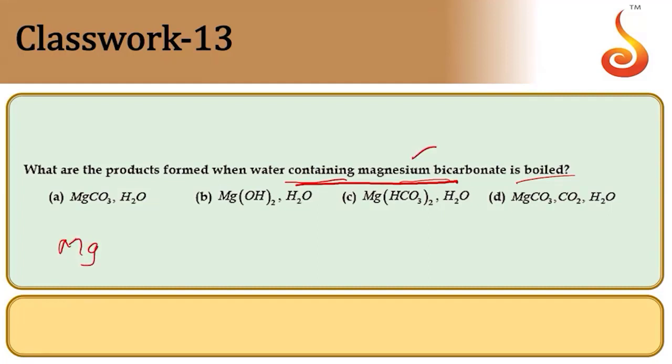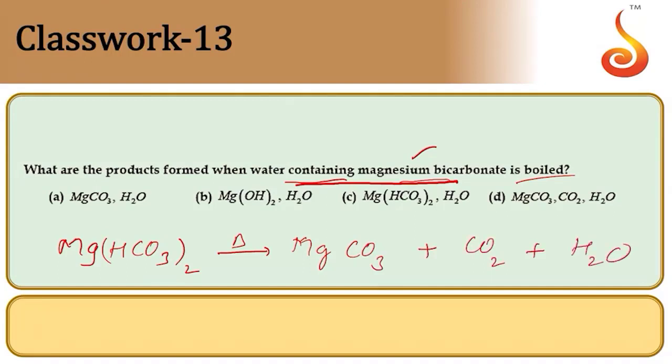So magnesium bicarbonate on heating gives magnesium carbonate plus CO2 plus H2O.